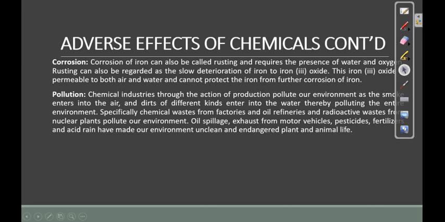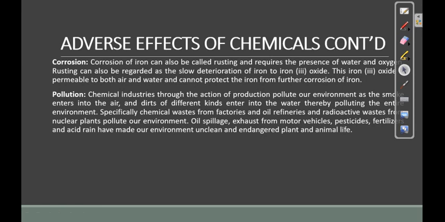Specifically, waste from factories and oil refineries and radioactive waste from nuclear plants pollutes our environment. Oil spillage, exhaust from motor vehicles, pesticides, fertilizers, and acid rain have made our environment unclean and endangered plant and animal life. So pollution is another adverse effect of what?